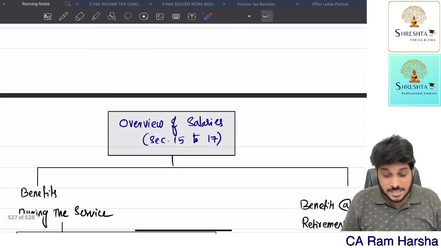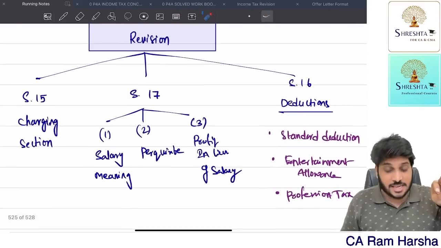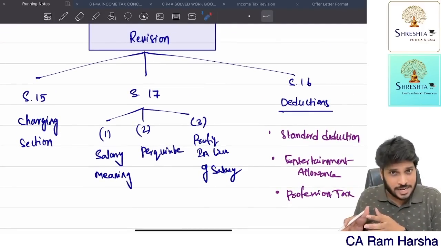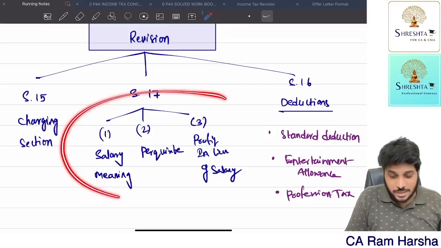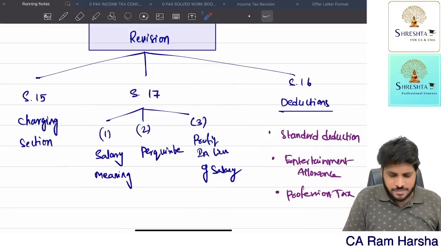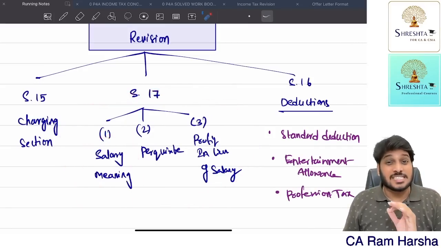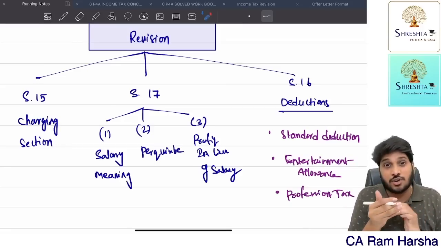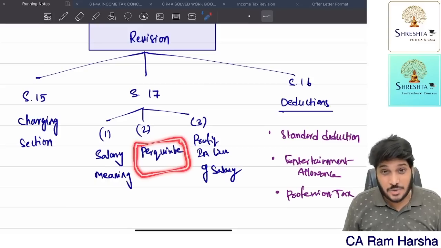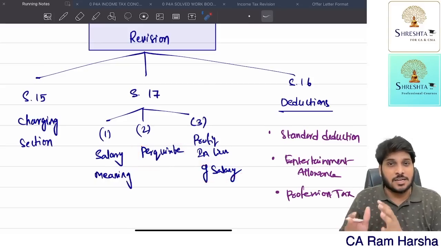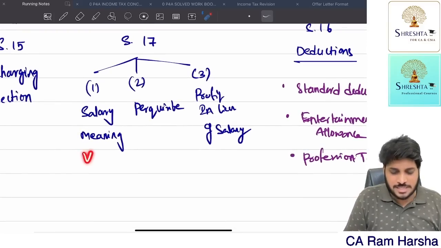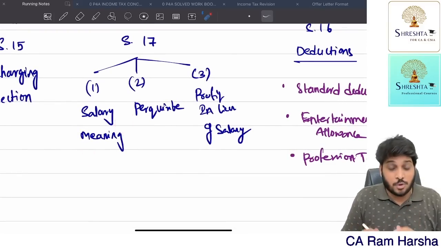Now these benefits, in the Act, in section 17, the benefits whatever I have shown right now, are classified into three categories. Some benefits are called salary. Some benefits which the employee receives, either monetary or non-monetary, are called perquisite. Some benefits are taxed under profit in lieu of salary. Now, many students get confused. What do you mean by salary versus perquisite? How are they different?